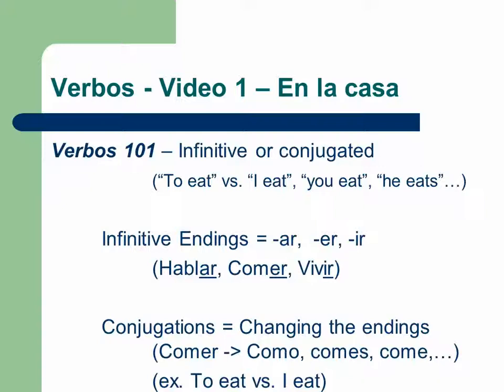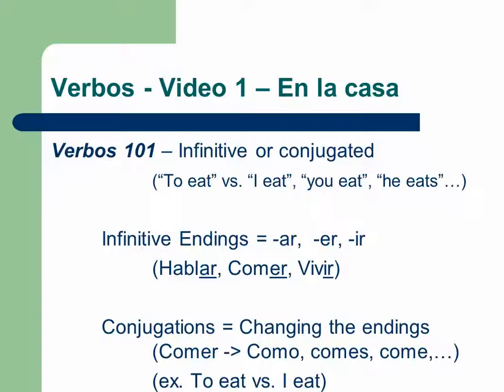So like the verb to eat. We all understand what concept that is. It's an action, it's a verb, but no one in particular is doing it. So it's just to eat. The philosophical idea of eating, or whatever you want to think about. And then a conjugated form is when you change the ending of that infinitive form and make it I eat, or you eat, or he eats, or she eats, or we eat, or they eat. So then once you conjugate it, someone's actually doing that action as opposed to the action just there.